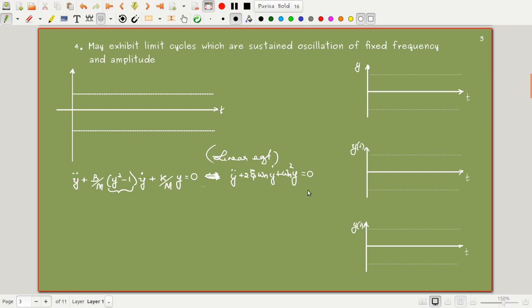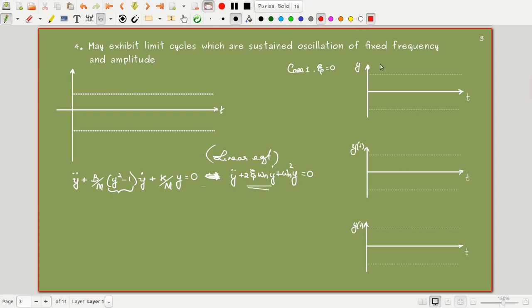Now, when we have this kind of an equation, we get different types of responses depending upon the value of zeta. For case one, zeta equal to 0, means this part is not there.